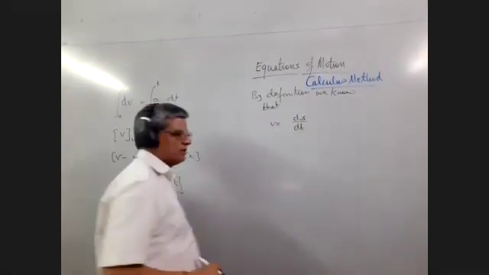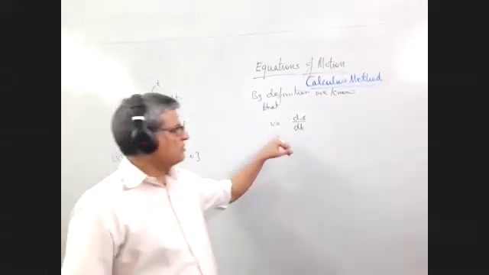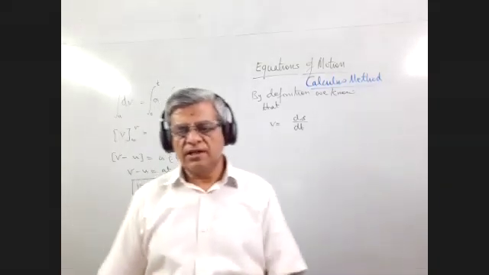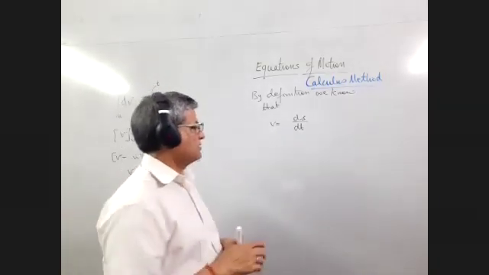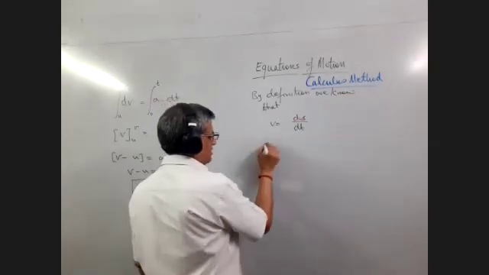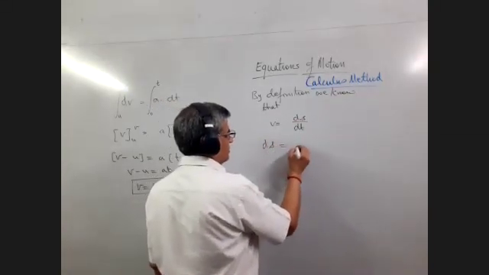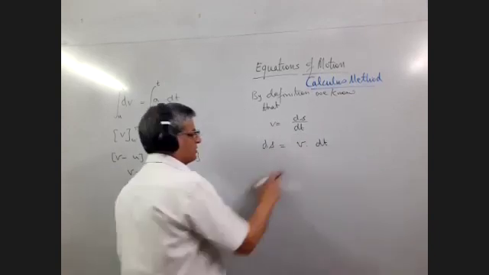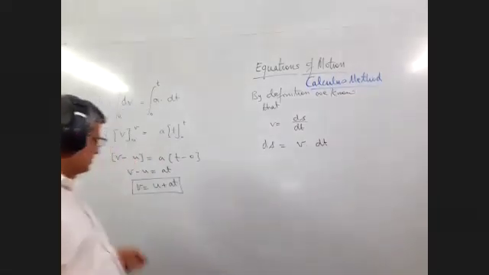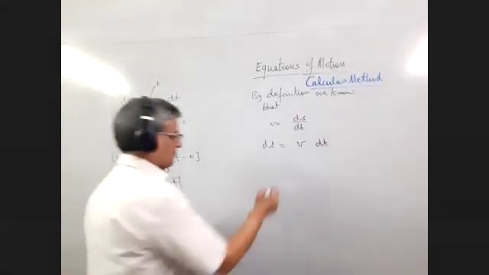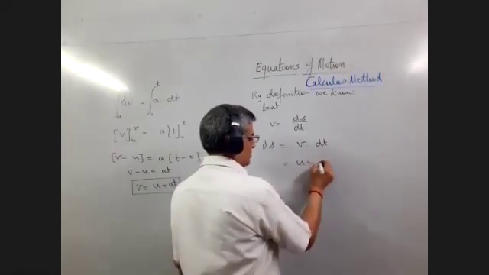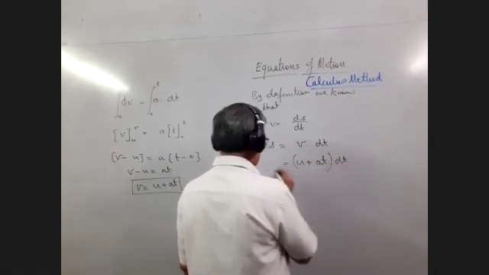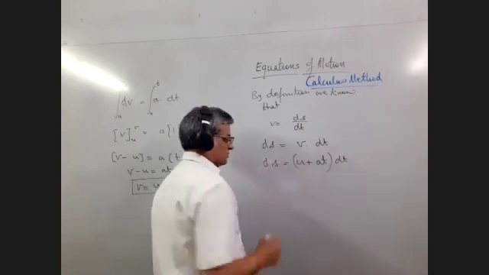So we get this equation. Now ds by dt is instantaneous velocity. Instantaneous velocity is instantaneous rate of change of displacement, where s is displacement. So this can be written as ds is equal to v times dt, and we have v is equal to u plus at. So we substitute this value here, u plus at dt, that is ds.